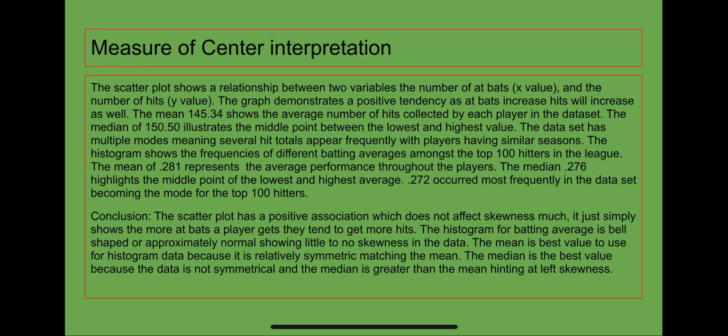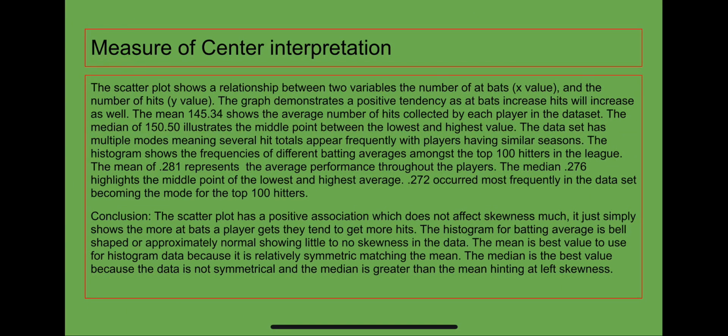My measure of center interpretation. The scatter plot has a positive association which does not affect skewness much. It just simply shows the more at-bats a player gets, they tend to get more hits. The histogram for batting average is bell-shaped or approximately normal, showing little to no skewness in the data.